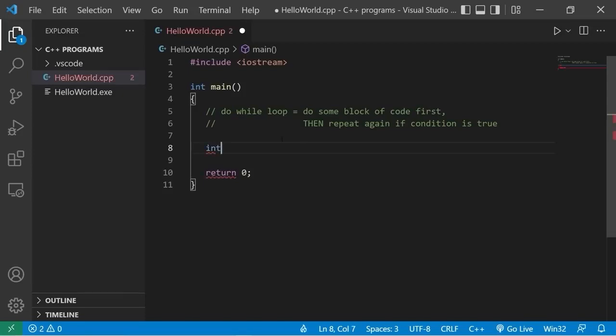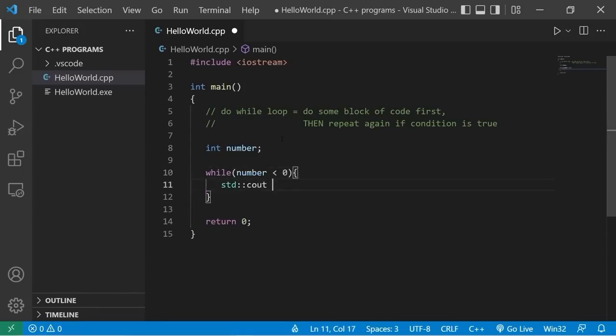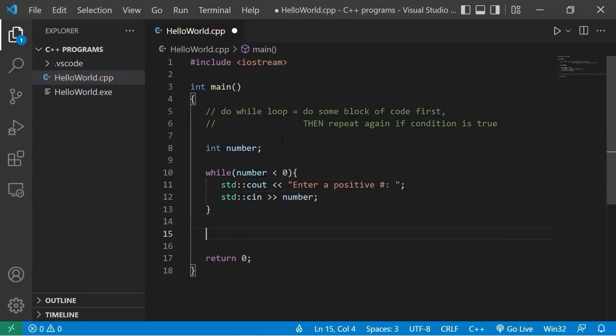We have an integer number, int number. I'll write a while loop. While number is less than 0, we will prompt the user to enter in a positive number. Enter a positive number. Standard input, number. Outside of the while loop, at the end of our program, let's display the number. Standard output, the number is number.